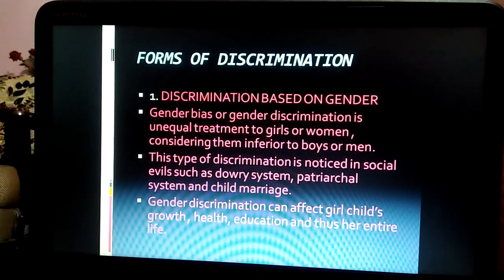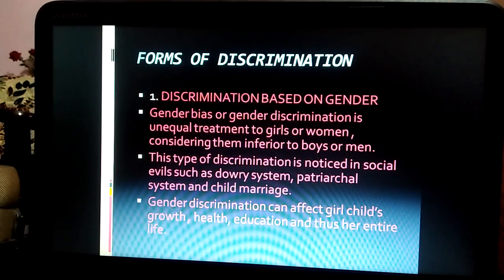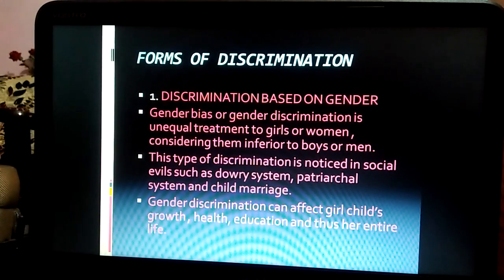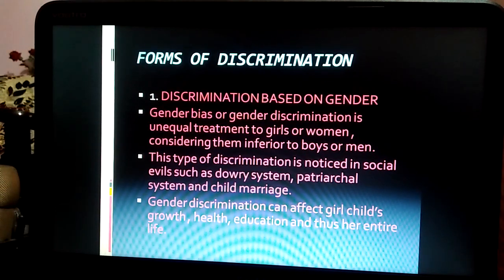This was launched by the Prime Minister in January 2015 at Panipat, Haryana. This program addresses the declining child sex ratio and the women empowerment issue. It is a combined effort of the Ministries of Women and Child Development, Health and Family Welfare and Human Resource Development. The scheme is trying to bring about a shift in the way the society looks at the girl child.